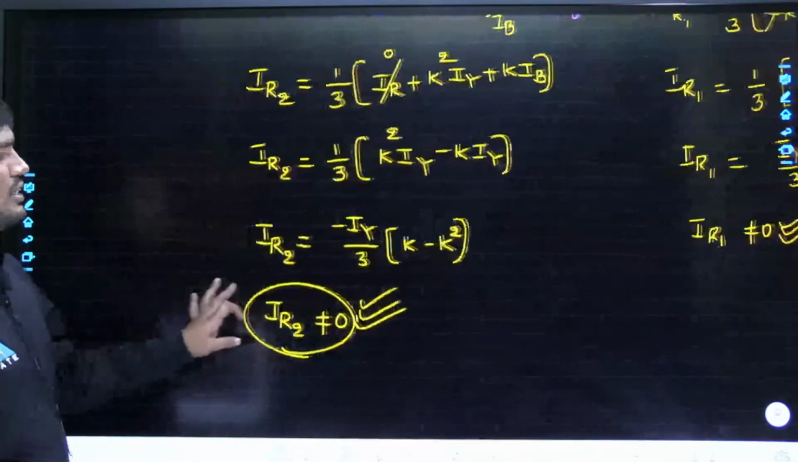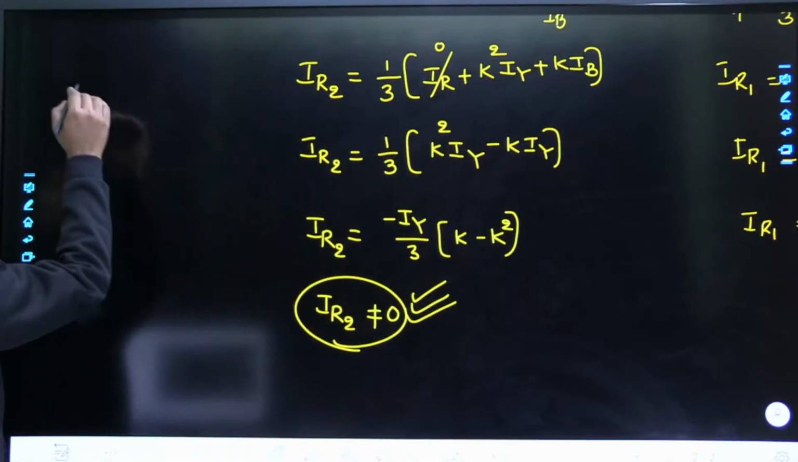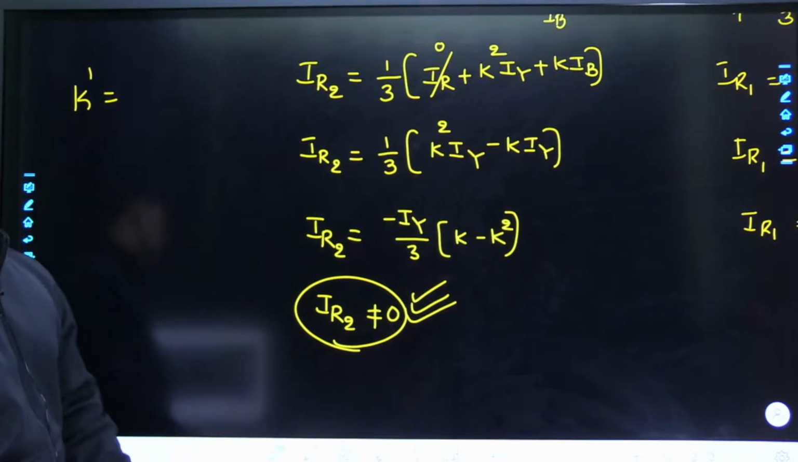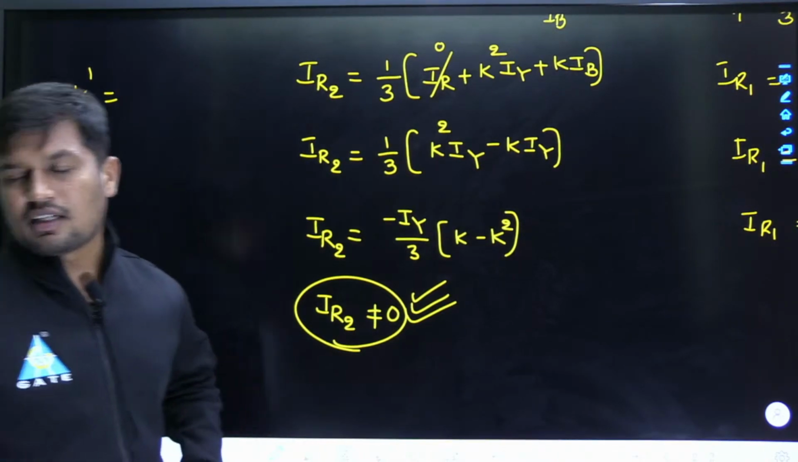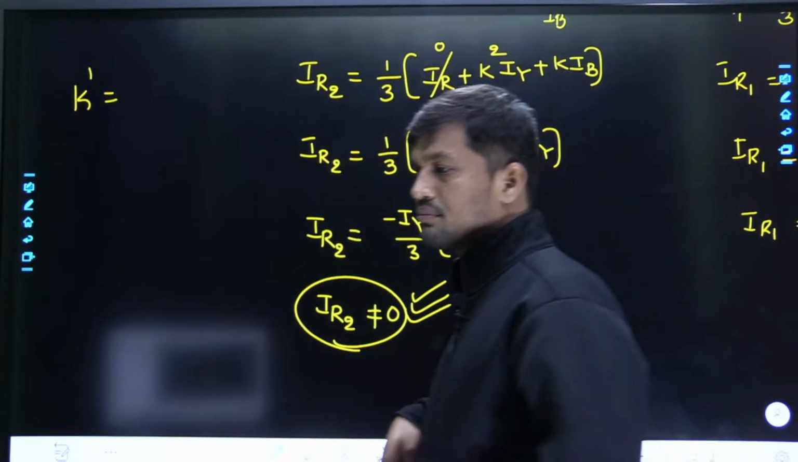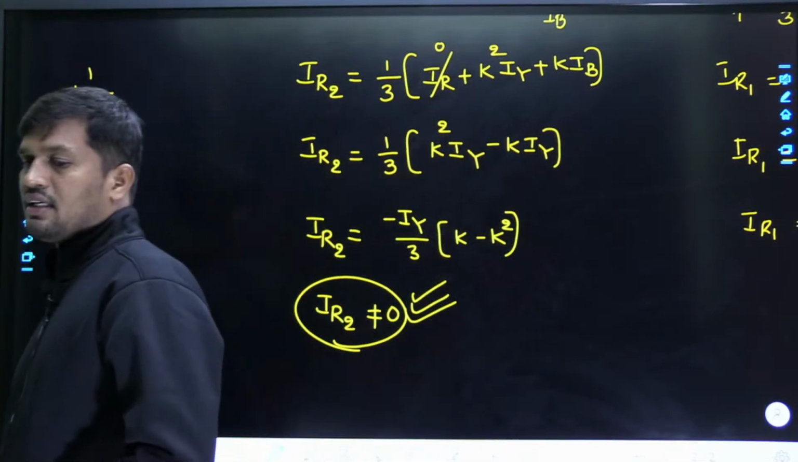Now the question is, the K minus K square value. What is the value of K? Can anybody give the shortcut answer? I have given these answers already. Can anybody give the shortcut answer for K and K square? Please reply in the chat box, my dear friends.